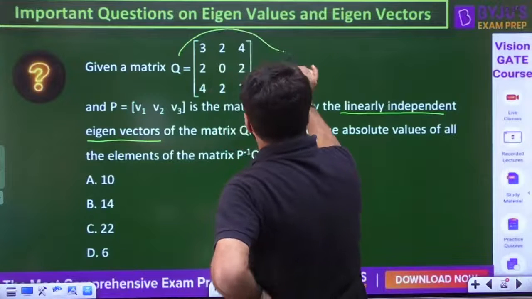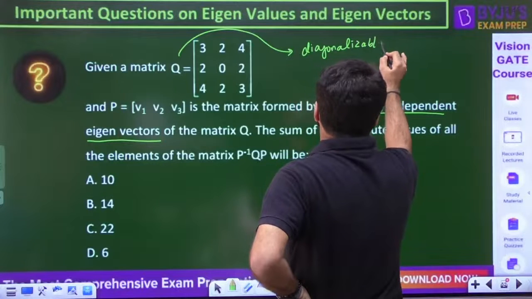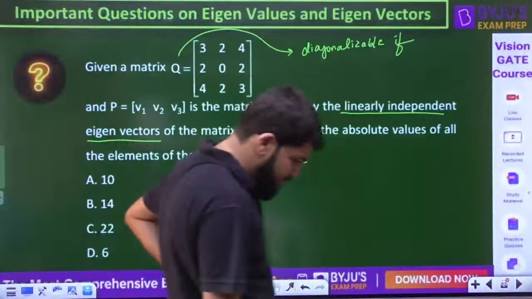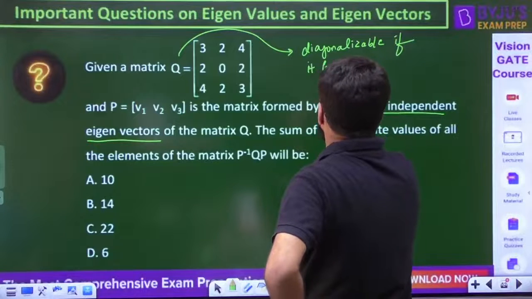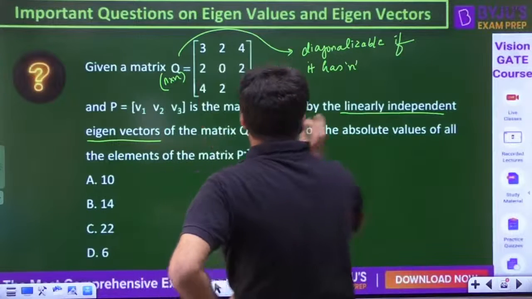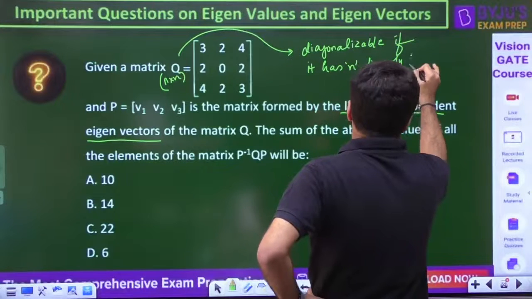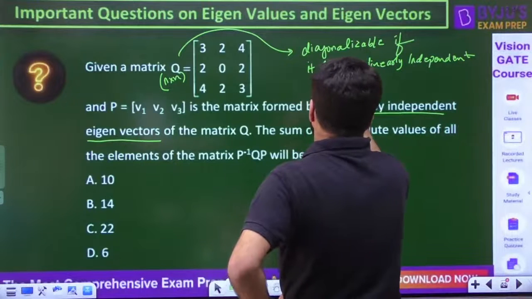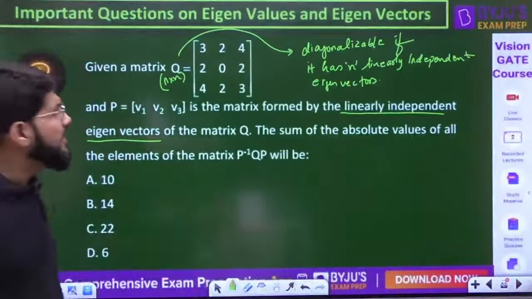In general, let me tell you, a matrix is said to be diagonalizable if it has n linearly independent eigenvectors, taking it as an n cross n matrix.